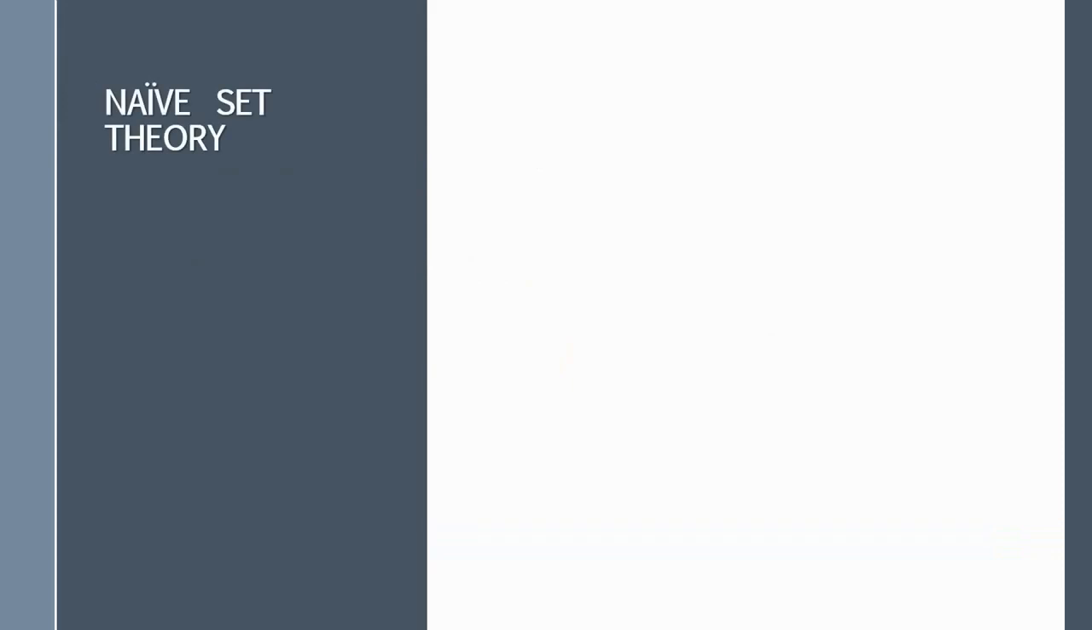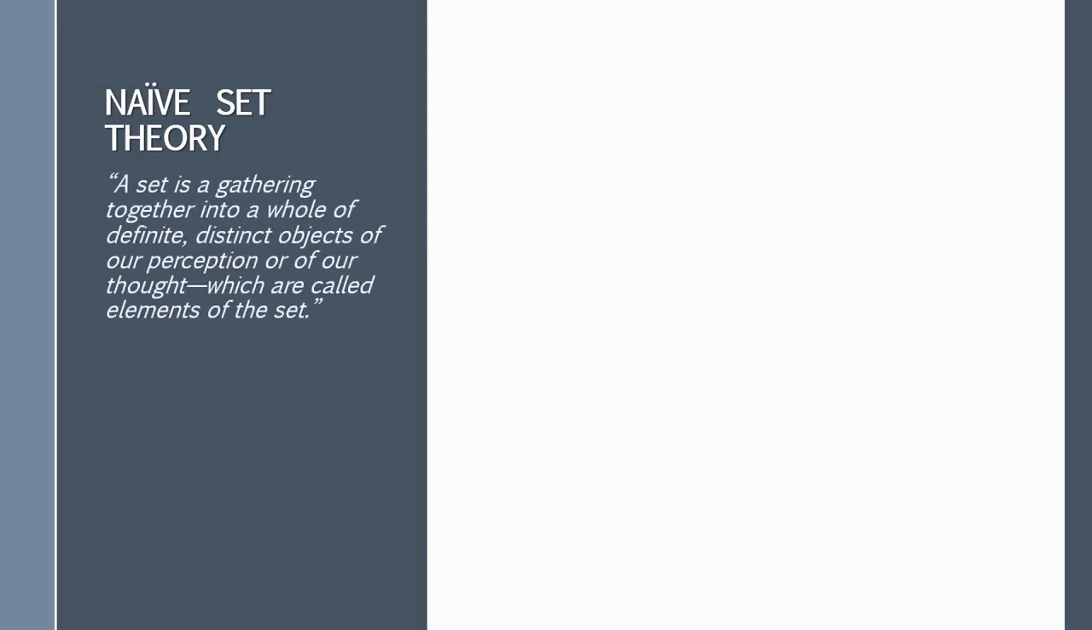The naive set theory did not provide a system of axioms, but a simple definition of sets, which goes as follows. A set is a gathering together into a whole of definite distinct objects of our perception or of our thought, which are called elements of the set. With this definition, we can take basically any objects and put them into a set. For example, S is the set of all objects for which P is true.